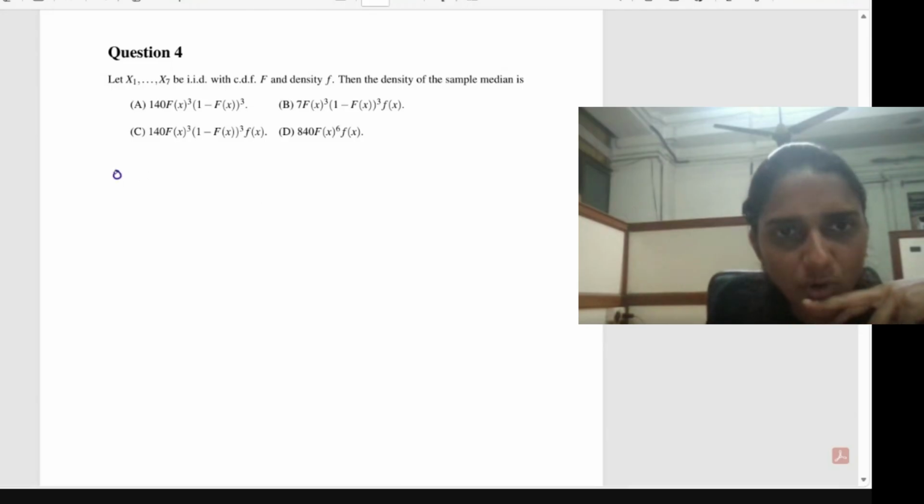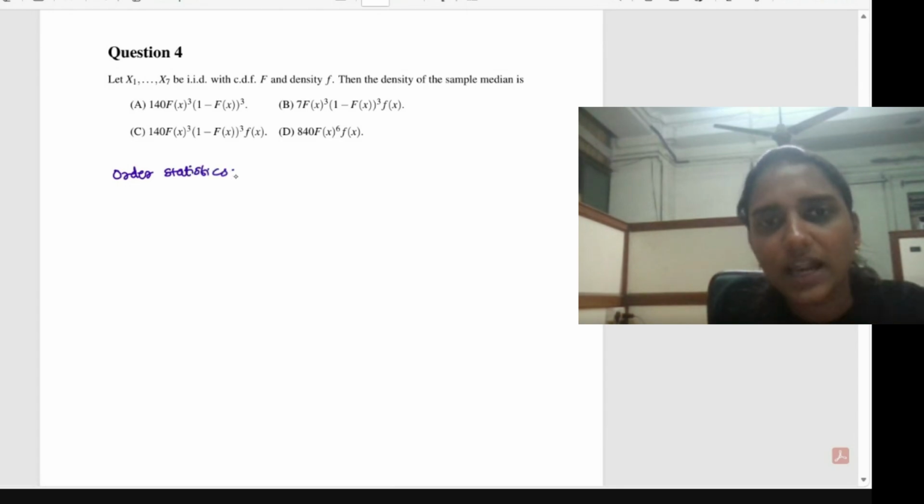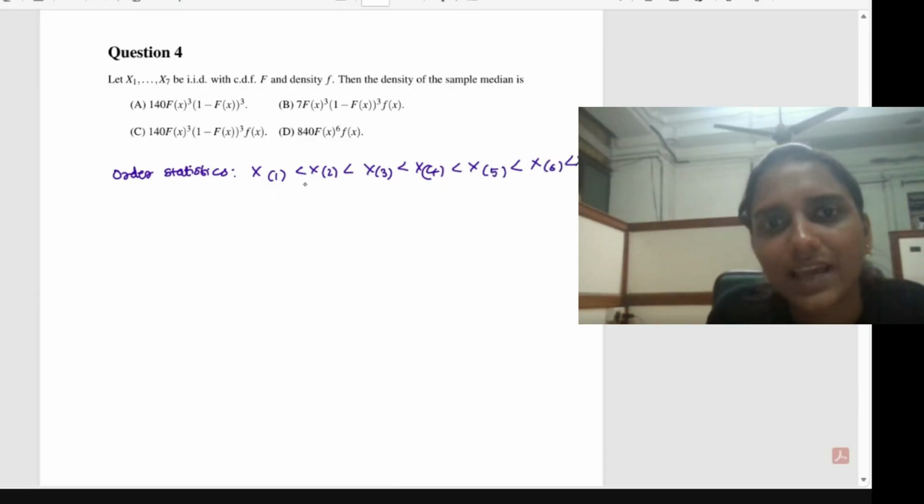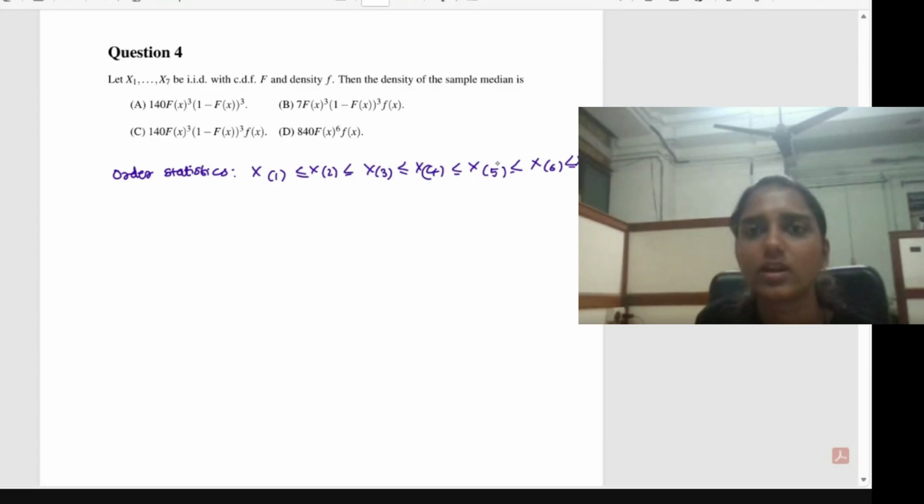Here we apply the concept of order statistics. Based on the idea of order statistics, we can arrange this as x1 less than x2 less than x3, and so on. Total 7 observations are there. Based on the magnitude, we can order them: x5, then x6 and x7. It can be equal also. So this is the idea of order statistics. This is our arrangement in increasing order, where x1 is the lowest possible value among these 7 and x7 is the highest possible value.